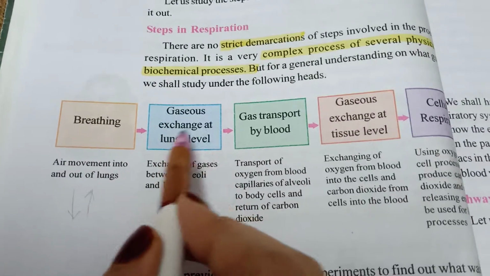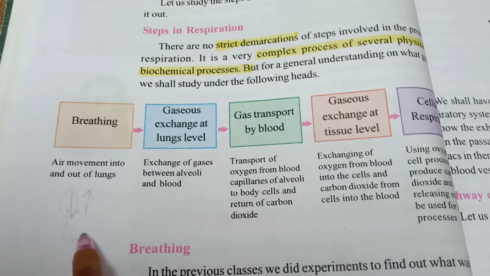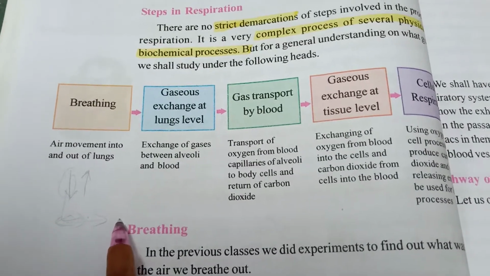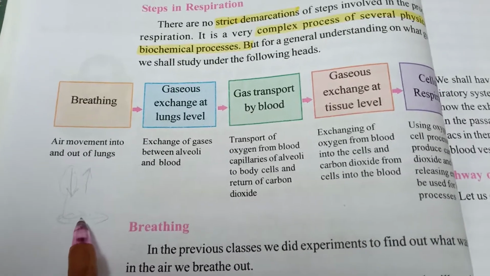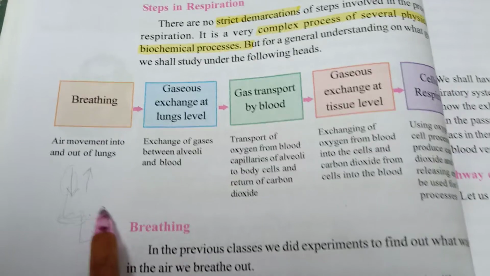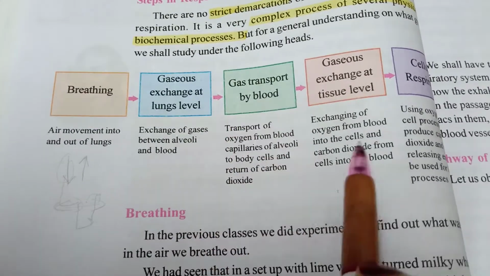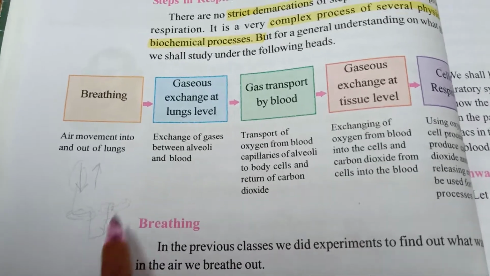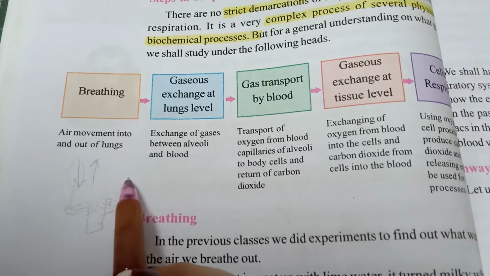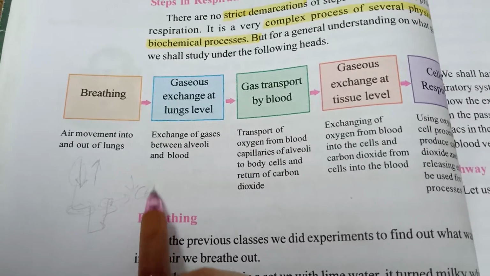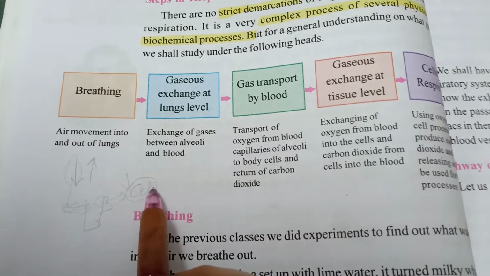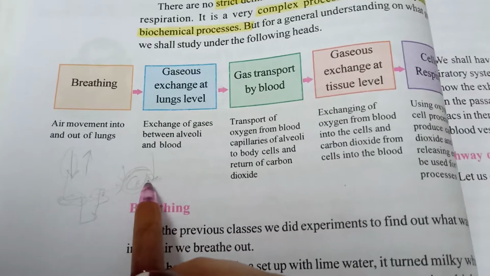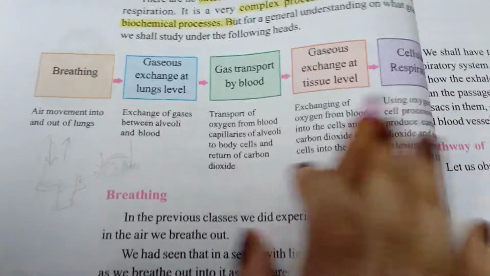Then comes gas exchange in the lungs. After the air goes inside the body, gas exchange takes place. After exchange of gases inside the lungs, the gas is transported by the blood of the body. Inside the blood we have cells, right? The gases go to the tissues. The group of cells is nothing but tissues. So the gases go inside the tissues, and here also inside the tissues gas exchange takes place.